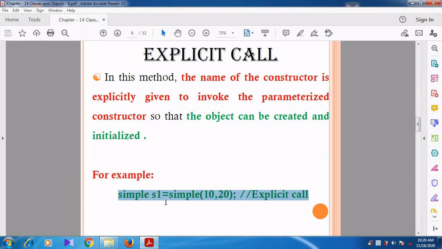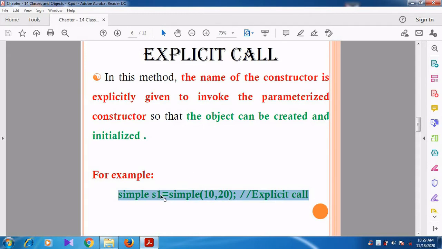Here 10, 20 are the two values which are assigned for the S1 object. So here the S1 object is created and then it is initialized.